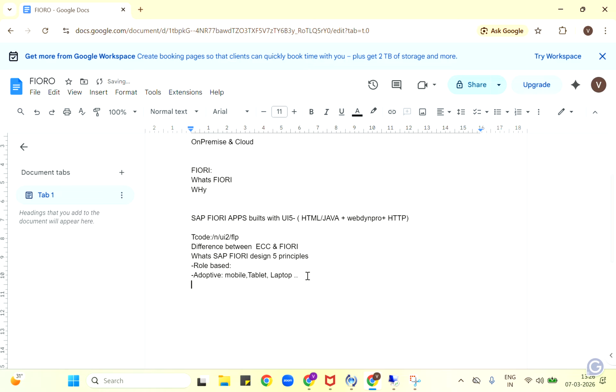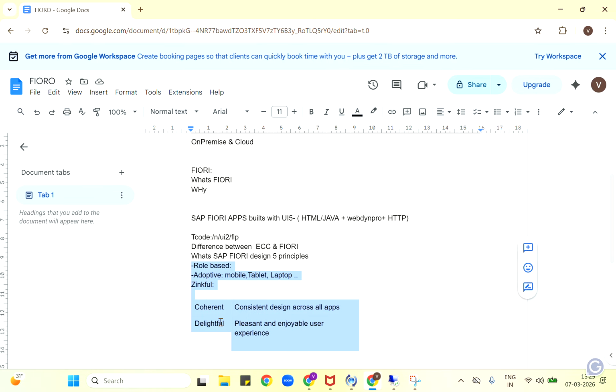And we have coherent, which means consistent design across all the apps. Delightful means pleasant and enjoyable services. As I told you, this is only for users, right? And the last one is similar to delightful, something like colorful. So these are the important five principles which they considered to build SAP Fiori.